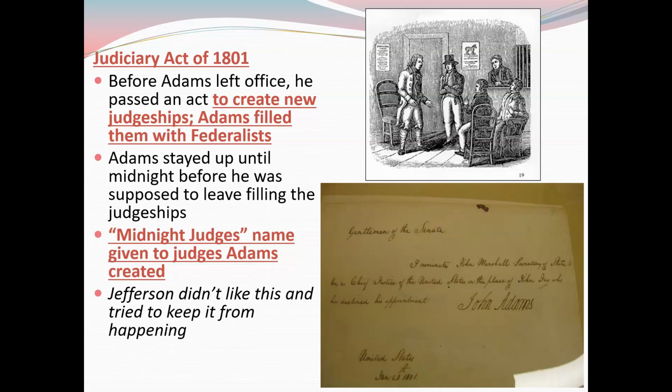It's very similar to Ruth Bader Ginsburg. If you guys know anything about what's going on with the Supreme Court, the Republicans are trying to put in a Supreme Court justice who is a Republican because they are afraid of the Democrats being able to put in who they want, because they want someone who's going to align at least partially or mostly with what they're going to support. It's the same thing in 1801. We're seeing the same thing with a political party trying to push their agenda.